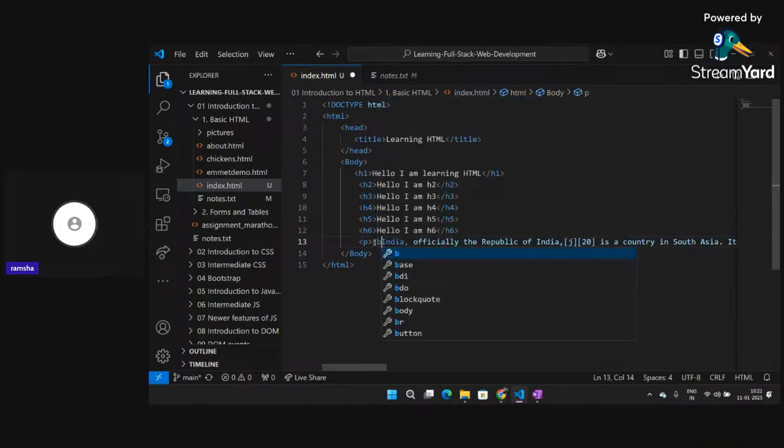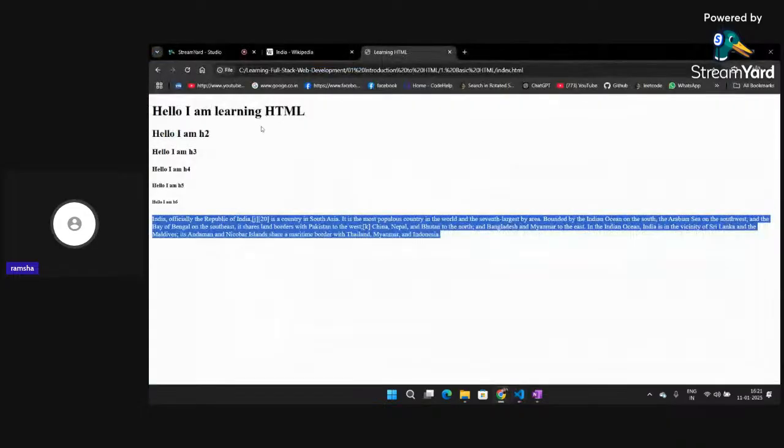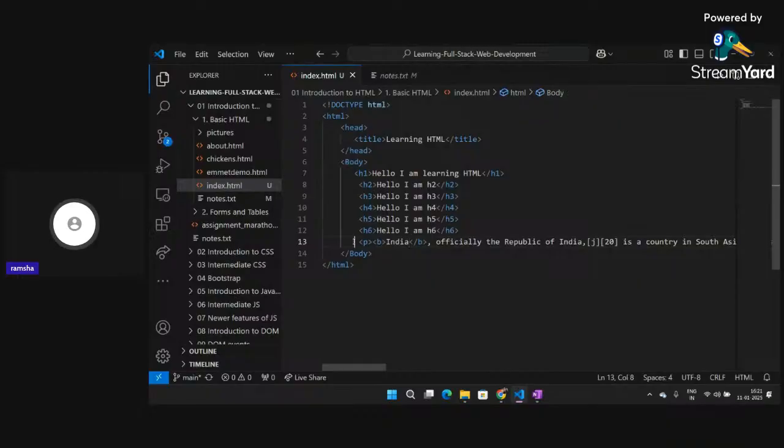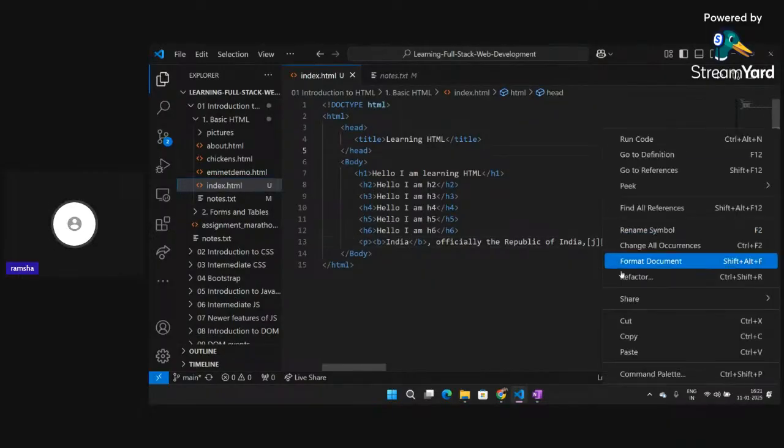So what I can do is I can create this b tag, and inside this I can wrap India or anything that I want in bold. So if I write here p tag, click on refresh, so you can see India is now coming in a bold format. So this is also possible that we can use text inside text.